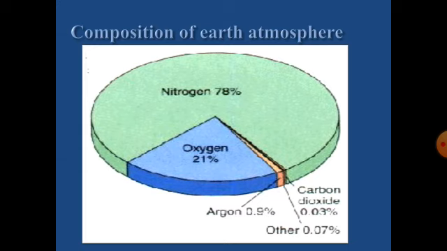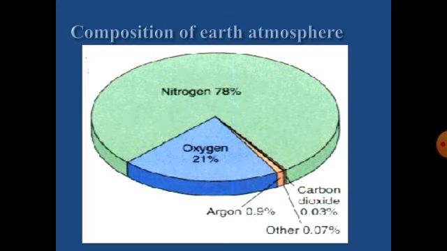Nitrogen, oxygen, carbon dioxide, argon, and all other gases. Mainly it consists of 78 percent nitrogen, 21 percent oxygen, 0.9 percent argon, and carbon dioxide only 0.03 percent, and all other gases are 0.07 percent.